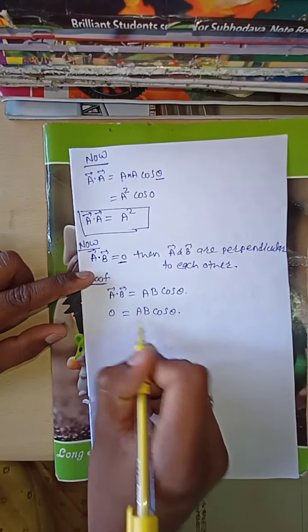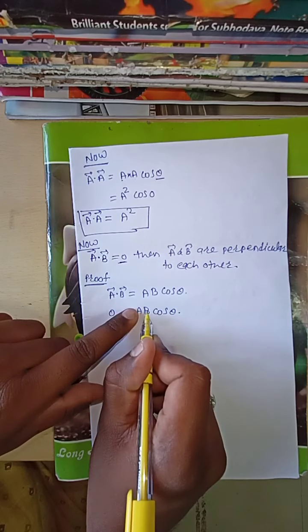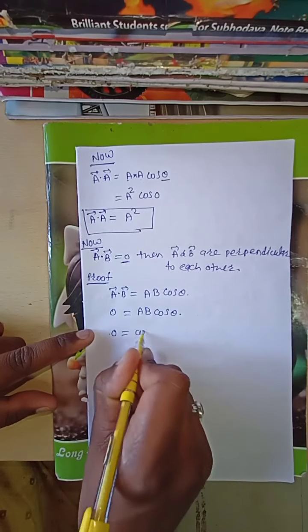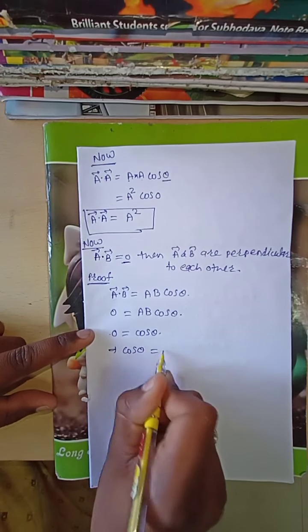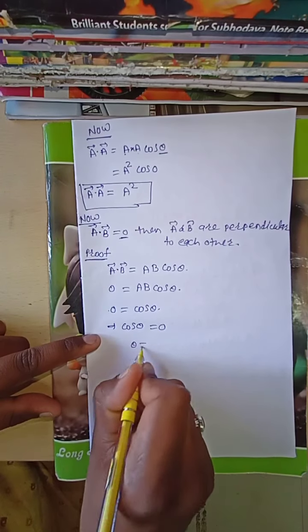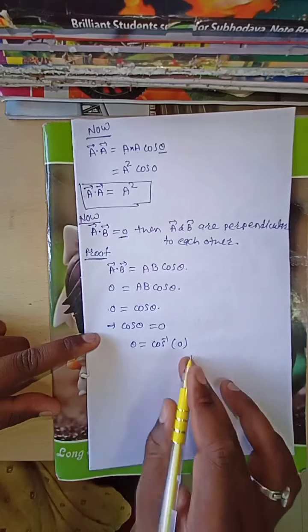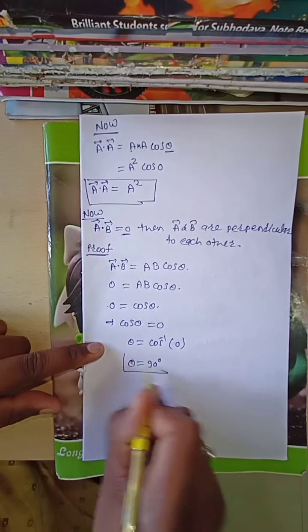0 is equal to AB cos theta. This is A into B, which is a scalar. Therefore, you can take this scalar to the other side. Therefore, 0 is equal to cos theta. This implies that cos theta is equal to 0. Therefore, theta is equal to cos inverse of 0. What is the cos inverse of 0? Then theta is equal to 90 degrees.